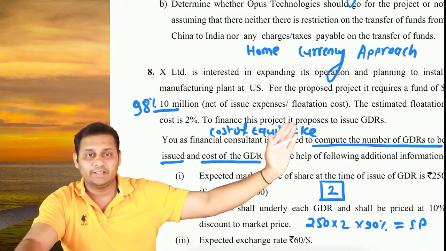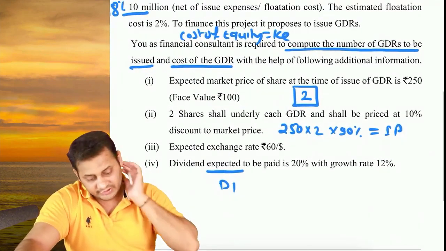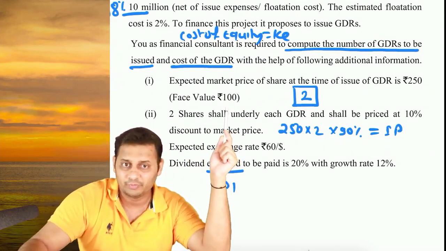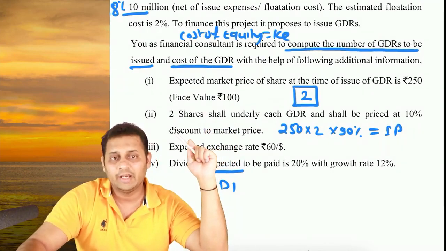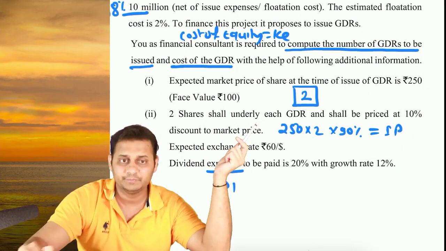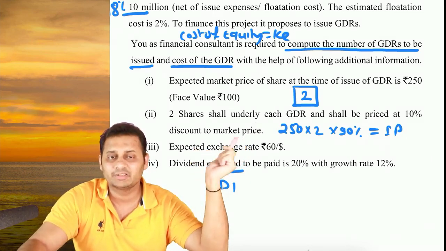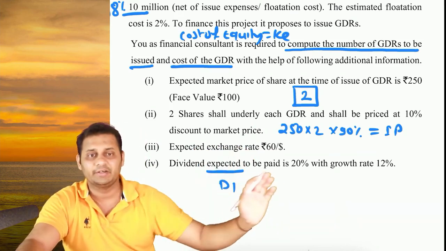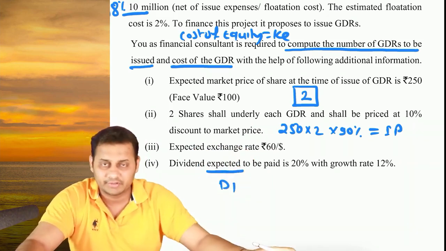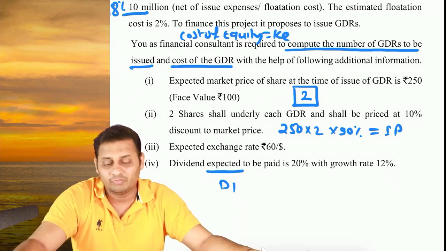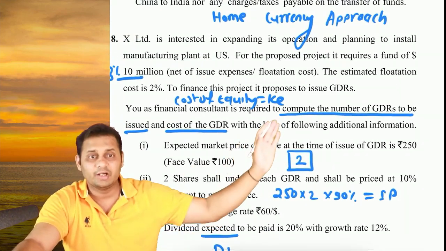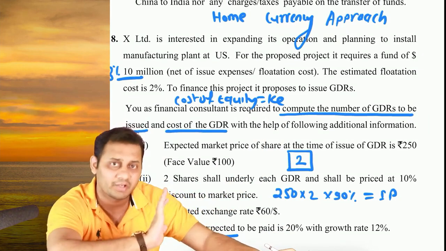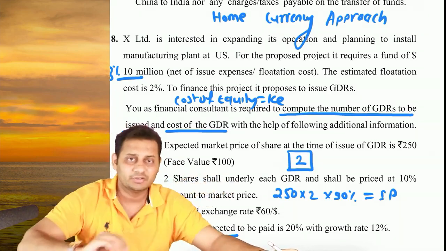The project will be financed through the issue of GDR, and the details of GDR are given to you here. The expected market price of each share will be 250 rupees, face value 100, and 2 shares will underlie 1 GDR and shall be priced at a 10% discount to the market price. Expected exchange rate 60, and dividend to be paid was 20% with a growth rate of 12. What did they ask? They asked us to compute the number of GDRs to be issued in the market. So think from the angle of the market. How many GDRs will you have to issue?